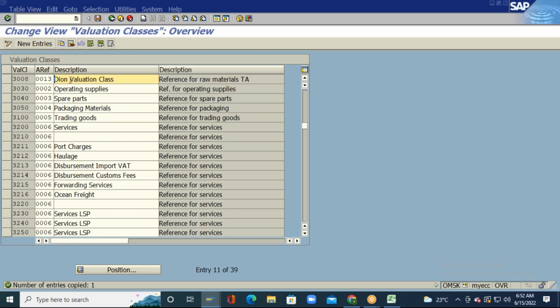So for the valuation class for the raw materials, I created 3008 and I assigned the account category reference key I created for the raw materials.